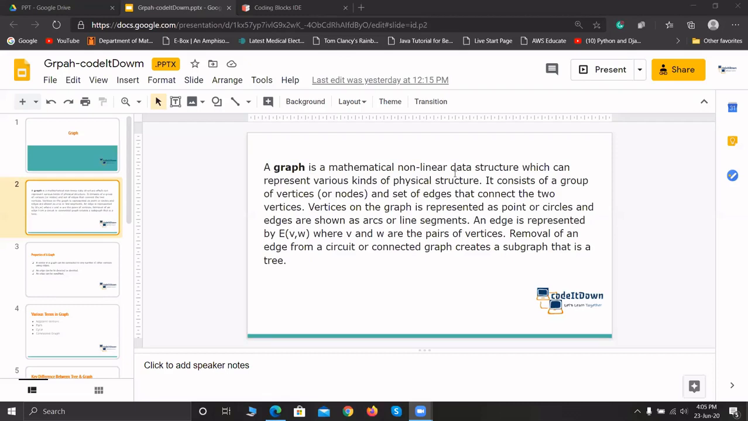Removal of an edge from a circuit in a connected graph creates a subgraph that is a tree. What does it mean? As Mank told us, trees cannot have loops, but graphs can have loops. Let's say there are two or three nodes, A is connected to B, B is connected to C, and C is connected to A again. If we remove an edge from that circuit, we'll get a tree structure, because if it does not have any circuit, it is a tree structure. We'll discuss it in the upcoming sessions.